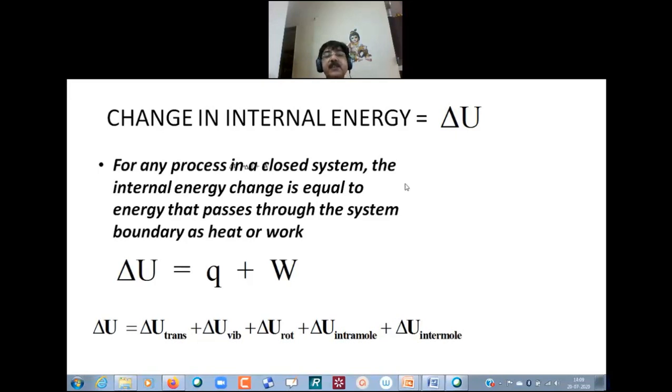For any process in a closed system, the internal energy change is always equal to two things. One is heat and second is work. So heat plus work always amounts to the change in internal energy. I am using the word change because change can be a rise in internal energy or a fall in internal energy depending upon conditions. So delta U is Q plus W. Delta U is change in internal energy, Q is heat and W is work.